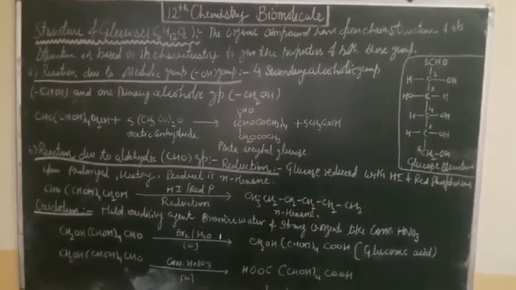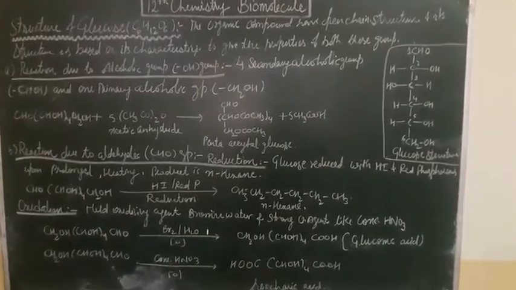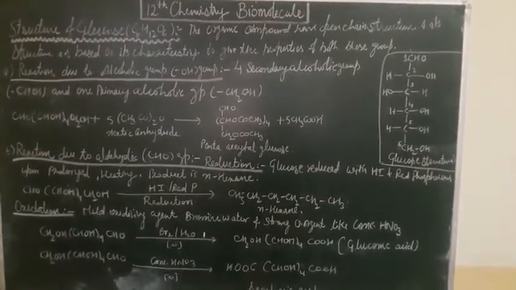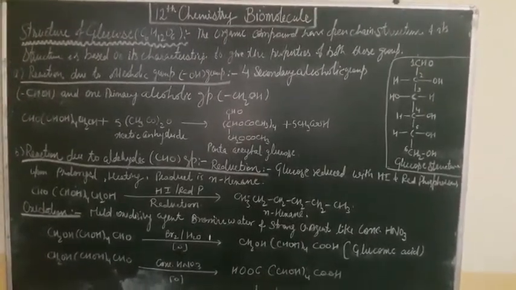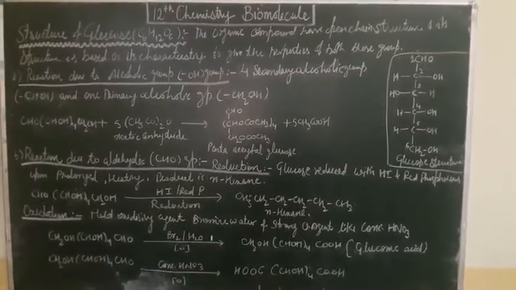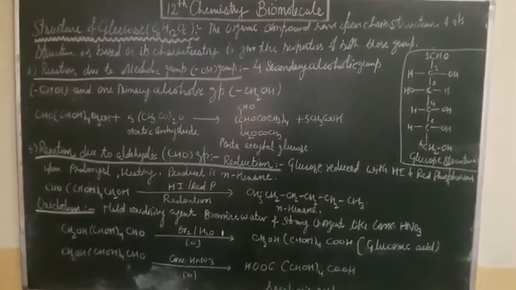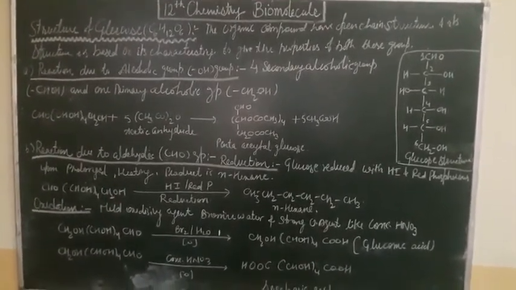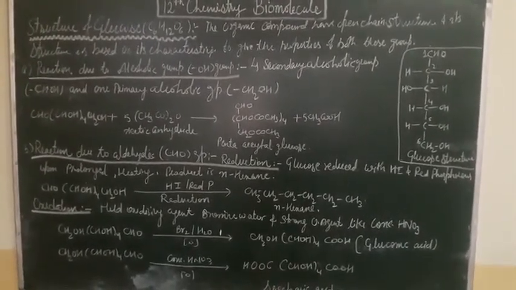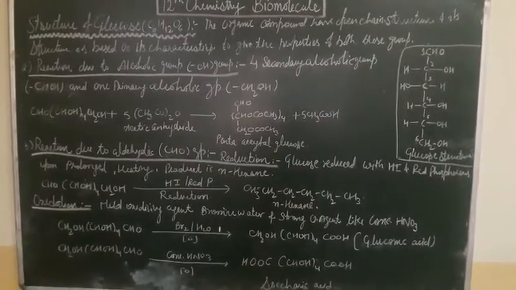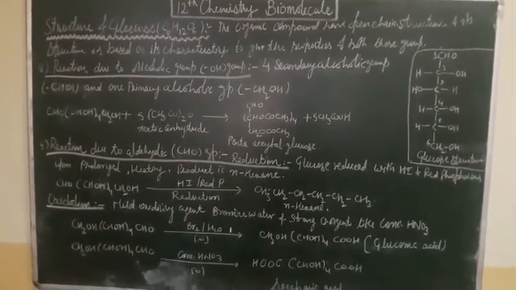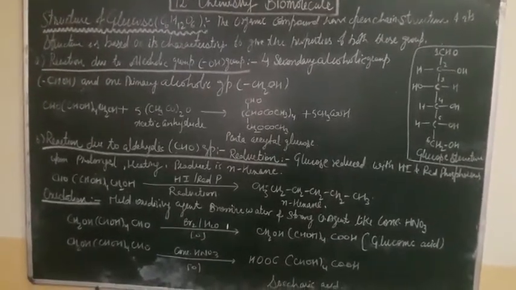You see the structure of glucose on the right side, with 6 carbon atoms. The first carbon is CHO, and the sixth is the CH2OH group. So here are 4 secondary alcoholic groups, CHOH, and 1 primary alcoholic group, CH2OH.